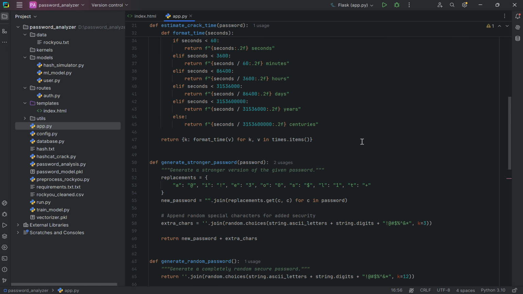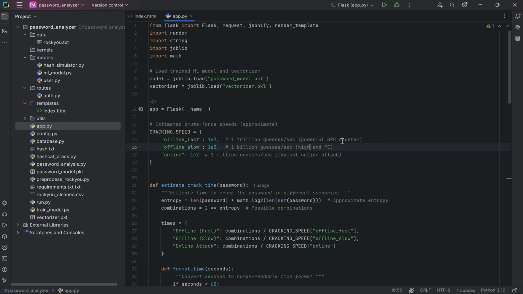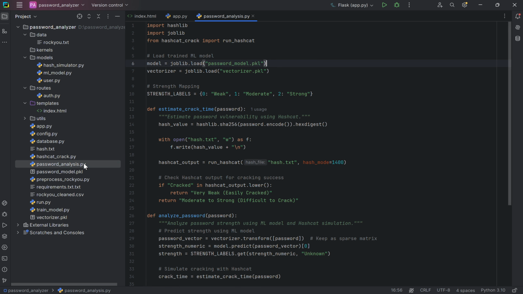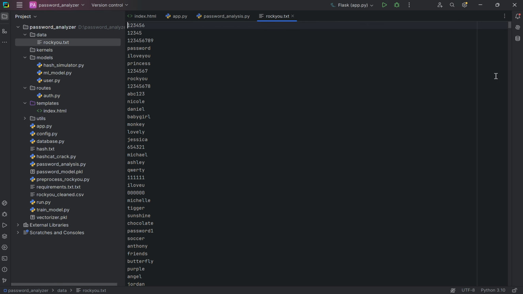This is not an external API. This is an API which we already generated through all of our program files. For password analysis, we are using scikit-learn, hashlib, and joblib. So basically, we already have vectorizer.pkl and password_model.pkl. These files are generated through rockyou.txt.